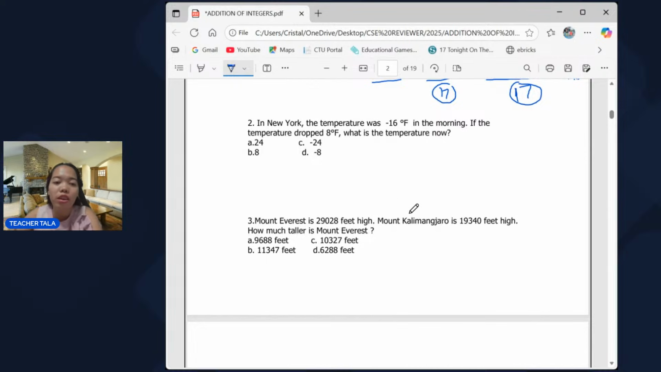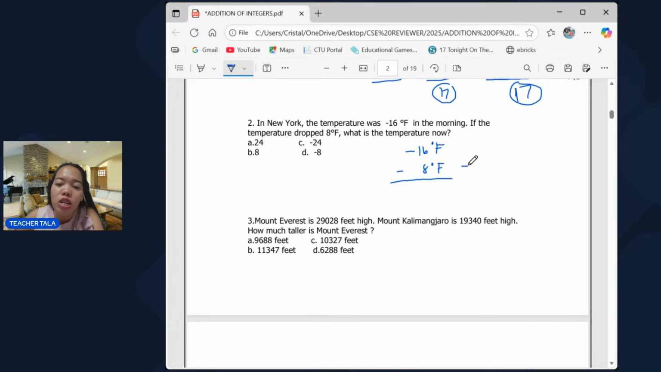Now let's try another problem. In New York, the temperature was negative 16 degrees Fahrenheit in the morning. If the temperature dropped 8 degrees Fahrenheit, what is the temperature now? So we have negative 16 degrees Fahrenheit. If the temperature dropped, it means minus, no? Minus 8 degrees Fahrenheit. What is the temperature now?